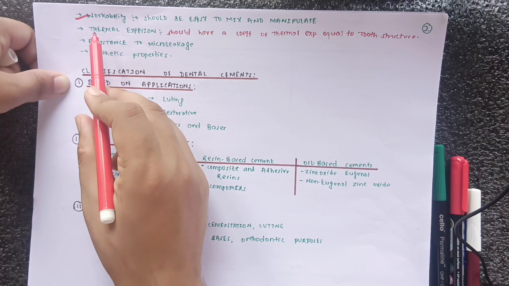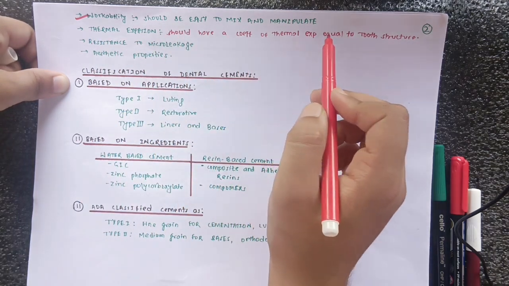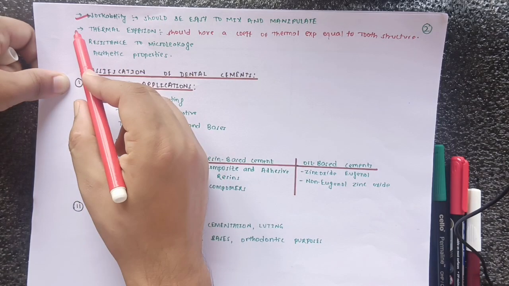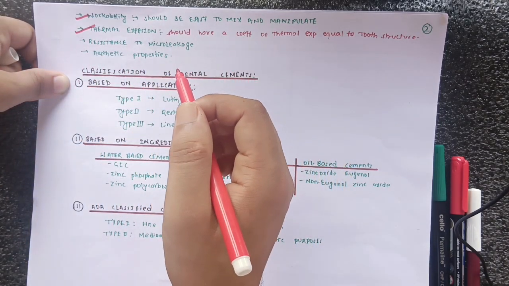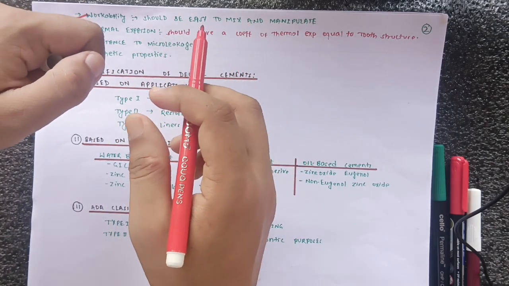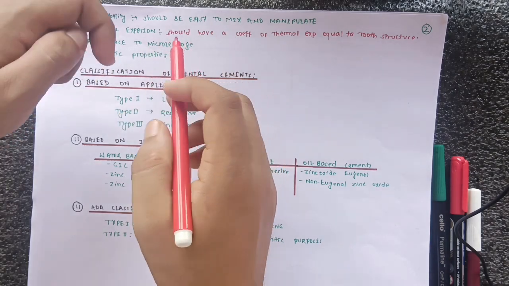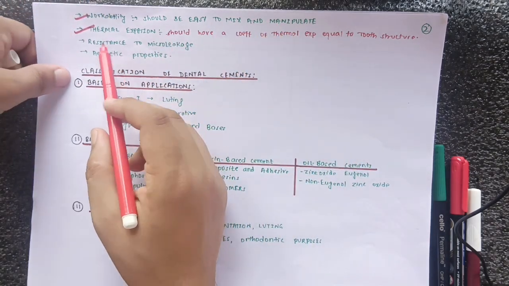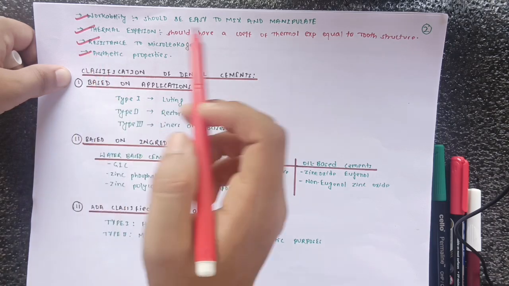Similarly, our another point is thermal expansion. It should have a coefficient of thermal expansion that is equal to the tooth structure, okay. So there should be an equal coefficient of thermal expansion to the tooth structures, so that there won't be any difference and any kind of problem due to this can't arise, okay. Then the resistance to micro leakage and aesthetic properties, okay.